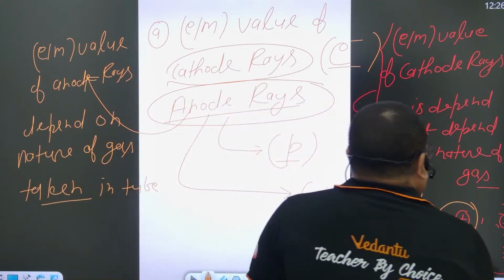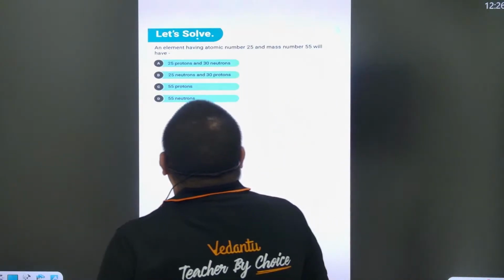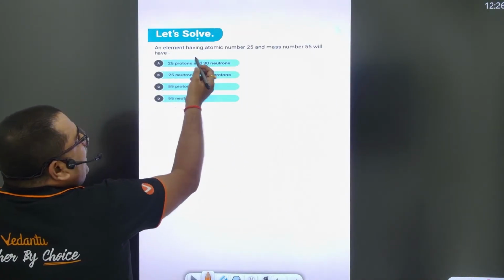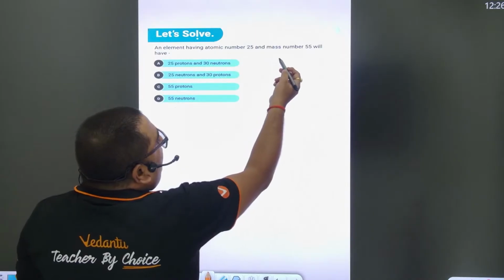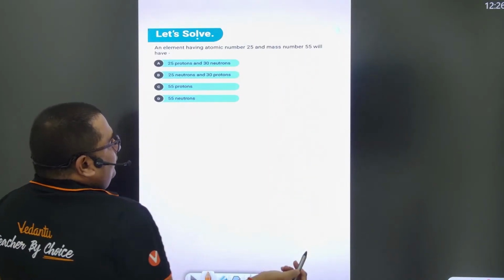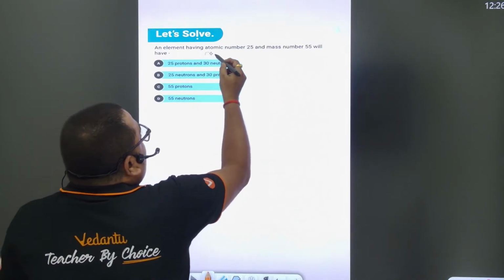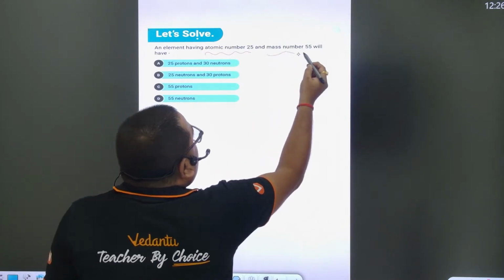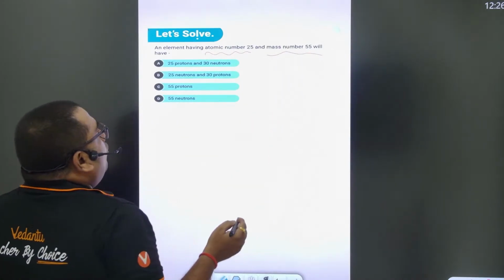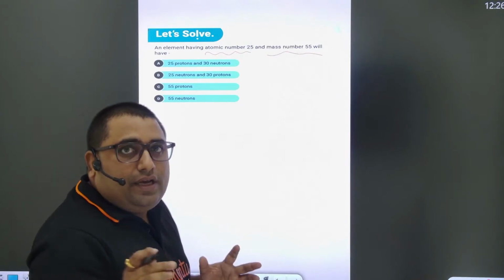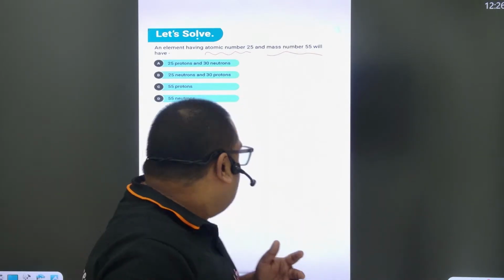So let's take some questions. For example, an element having the atomic number 25 and the mass number 55 will have. Atomic number is given as 25, mass number is 55, and they ask how many protons and how many neutrons there are. So how to calculate here?